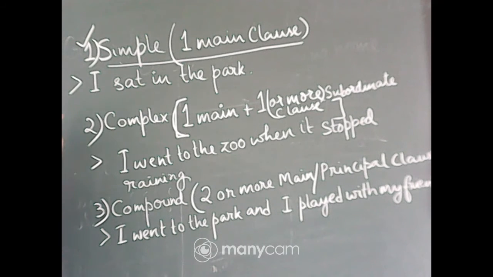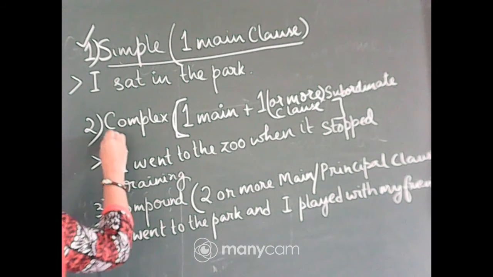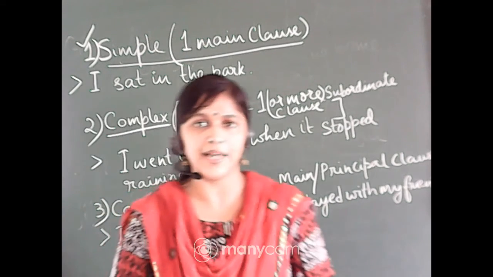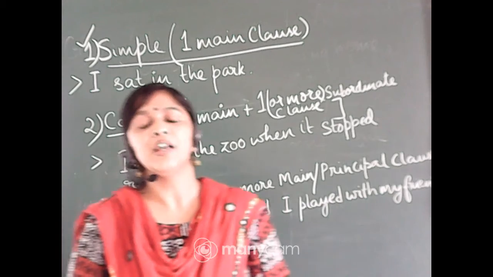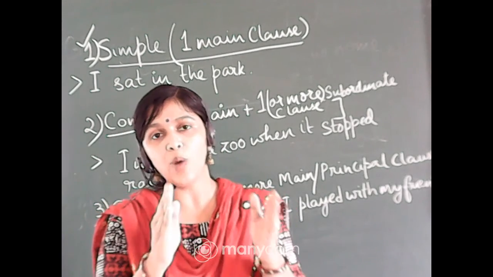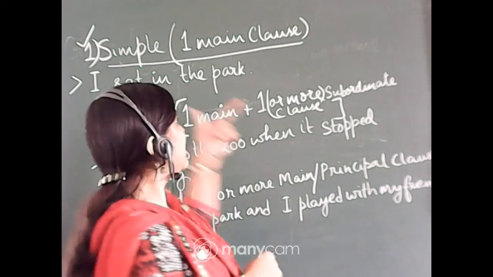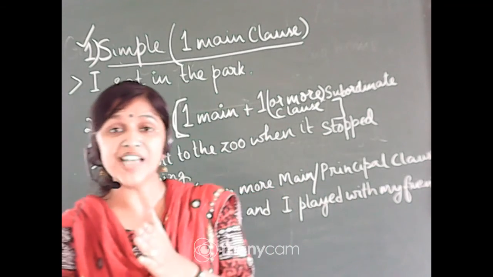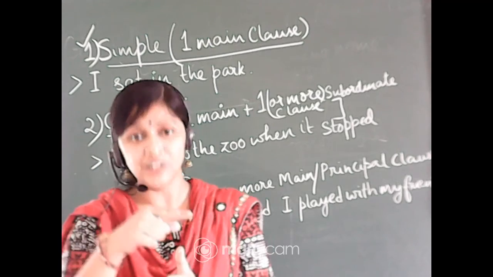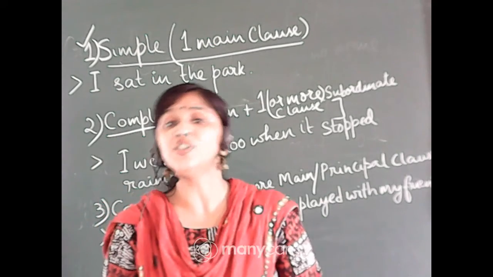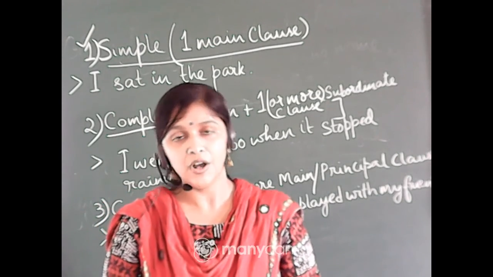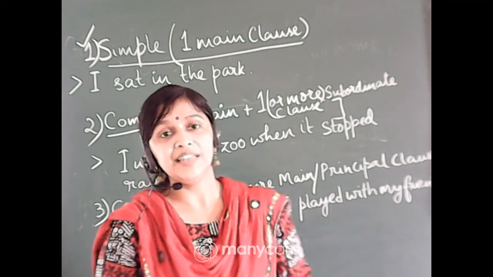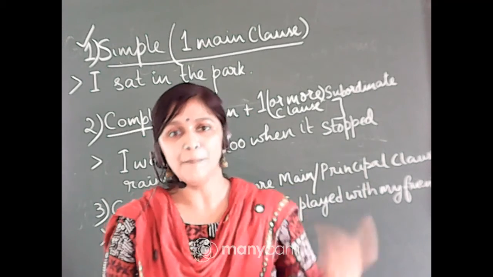Right? Come to the second type of sentence, the complex sentence. The name is complex, the meaning is not complex. It's a very simple meaning. The meaning is that with one principal clause, that is, say a simple sentence like this, if you add another clause to it, which is actually a dependent clause, you get a complex sentence. Dependent means a clause which cannot exist on its own.